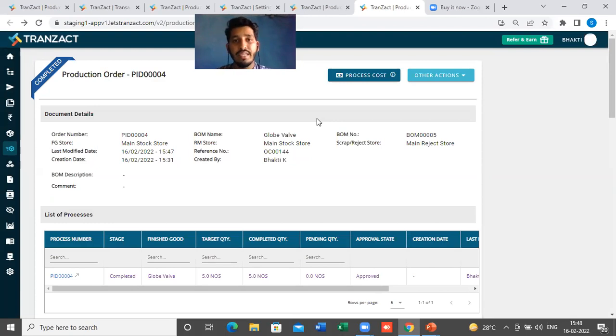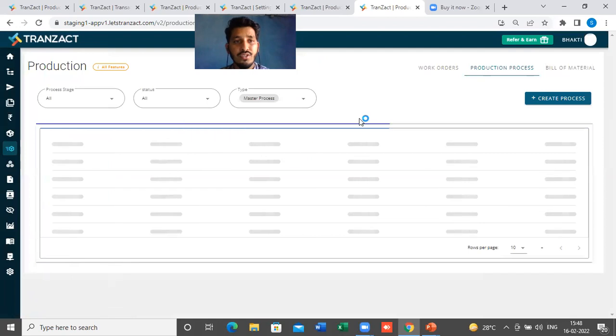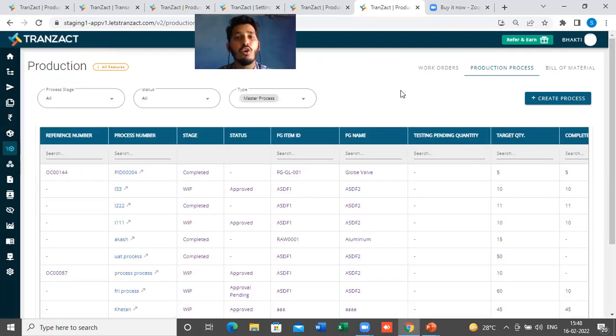Okay, from the OC we created a work order, and from that work order we have created this process, and we have completed the step by step process here. Again, the last part of the session is, let's say I want to create a process to make some make-to-stock products, let's say I create some of my finished goods to store in my stock.